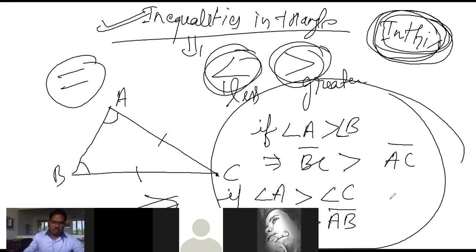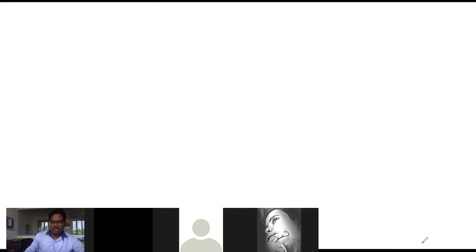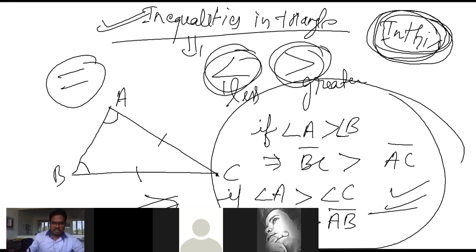Okay, now using these concepts in exercise 7.4. Open exercise 7.4. If you want to take a screenshot, take this screenshot fast, then I will move further. Done? Okay, exercise 7.4. Now your syllabus goes up to the last exercise, so only this last exercise will be covered.